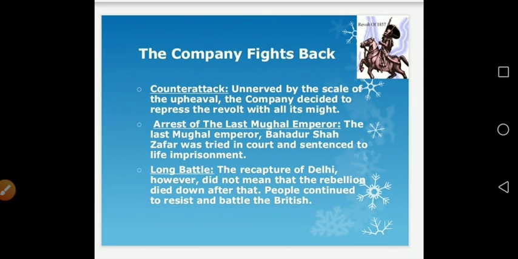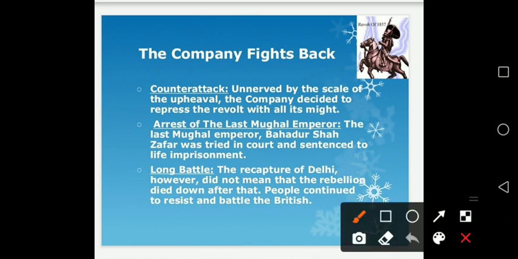Some other leaders were also there, like Begum Hazrat Mahal, Tatya Tope, Rani Lakshmibai, Nana Sahib and so many. Counter attack. The Company fights back. What happened? Firstly, Indians have captured this. They have outnumbered Britishers, but now the Company fights back. Unnerved by the scale of the upheaval, the Company decided to respond to the revolt with all its might. They said that we will fight these Indians with all our strength.